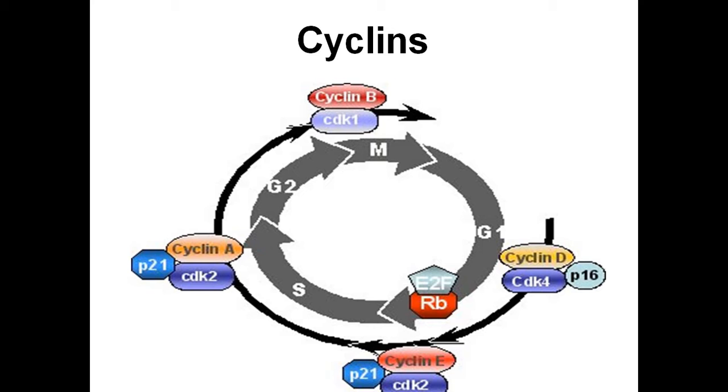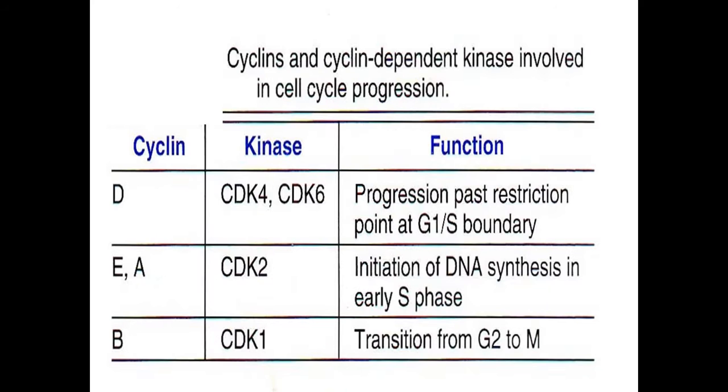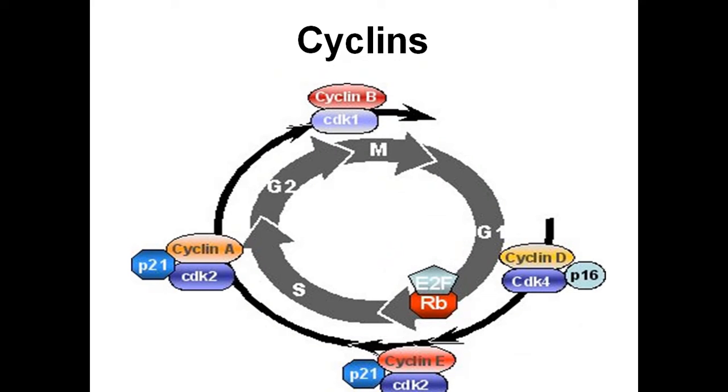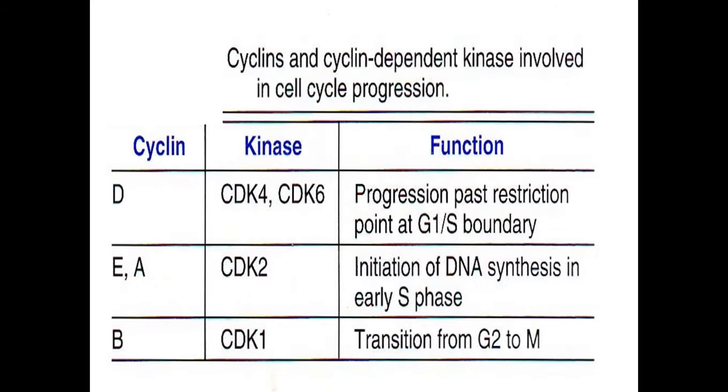Cyclin E is very important in initiating the DNA synthesis or DNA replication in S phase. And if you see the diagram, cyclin A is also responsible for the duplication or replication of DNA in S phase.